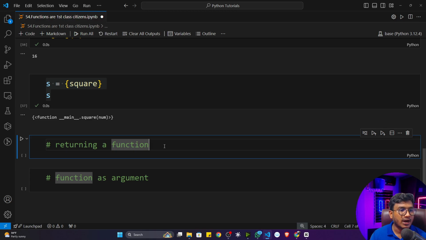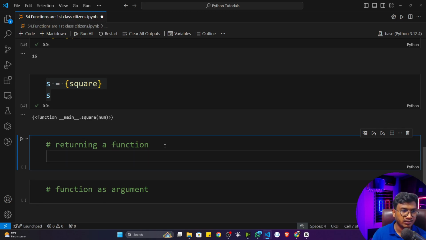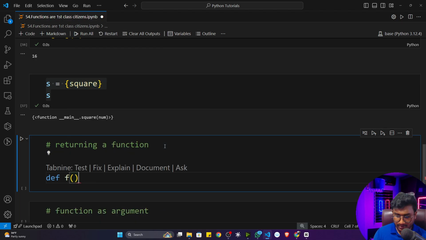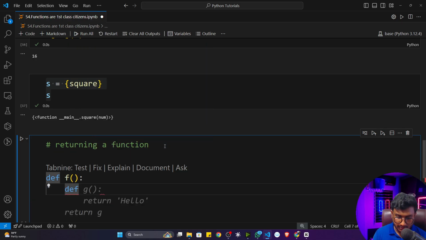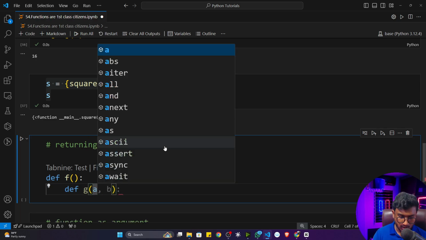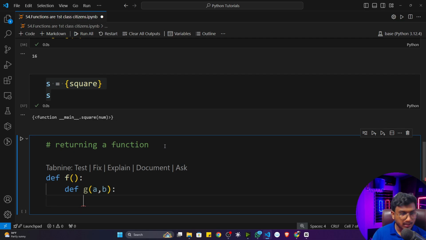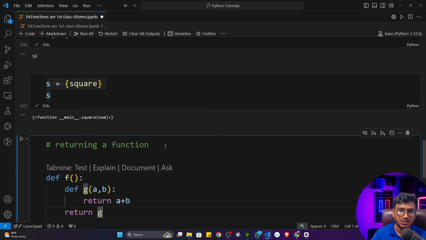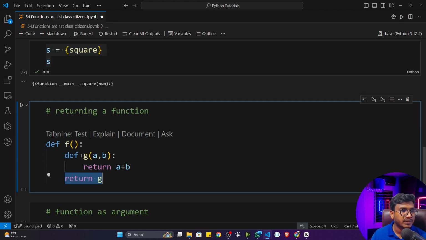You can also return a function from another function. Let me show you another example. Let's say I'll just write a function, and the function name is f. Inside that I'm going to create another function, let's say g. Now this particular g function will take two inputs, a comma b, so 2 parameters. Now I'll just simply return a plus b operation. Here I'm going to return this particular function g. So here you can see I'm returning this particular function object.